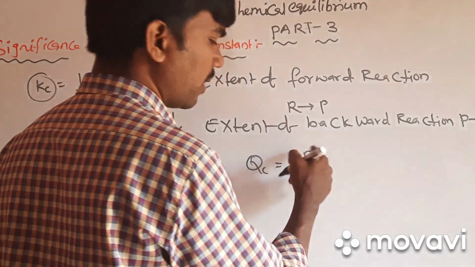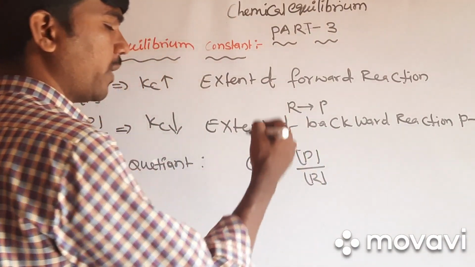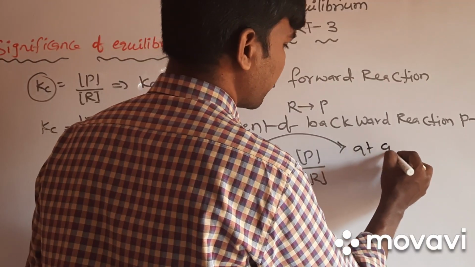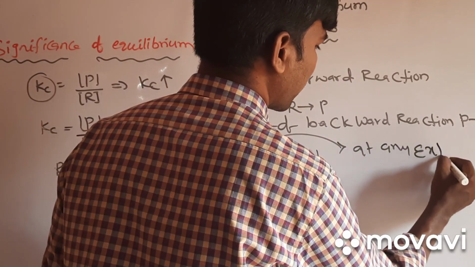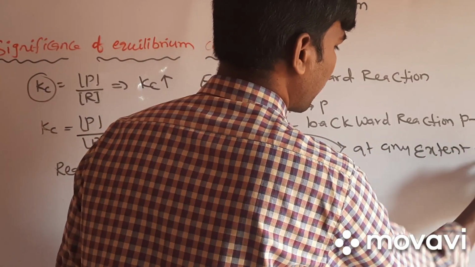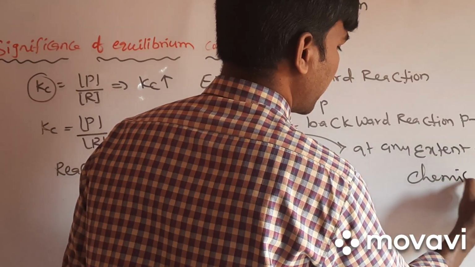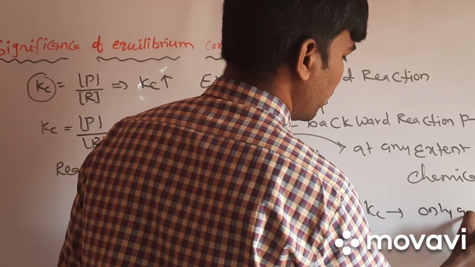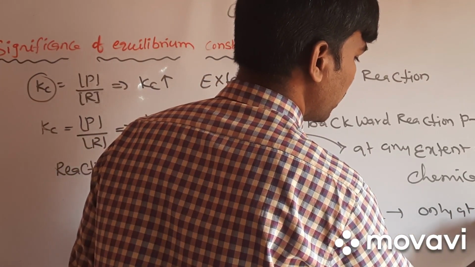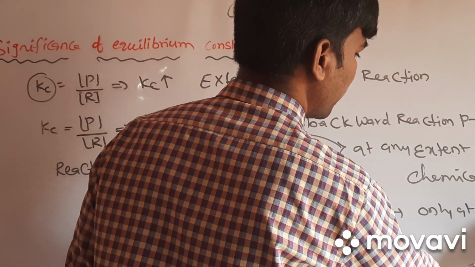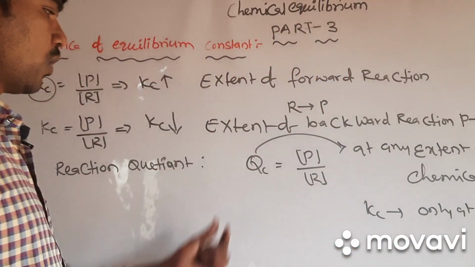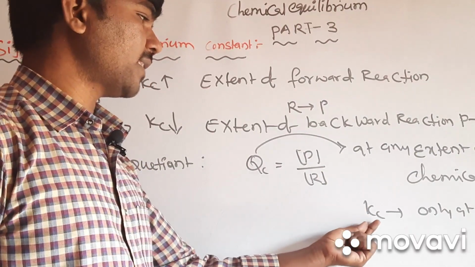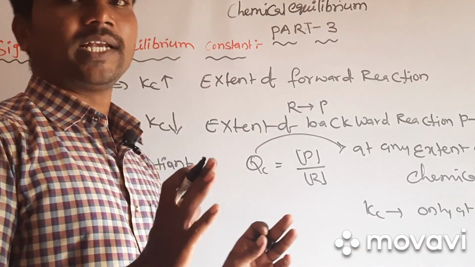Qc is concentration of product by concentration of reactant, but this can be calculated at any extent of a chemical reaction. But Kc is calculated only at equilibrium. That is the difference between Qc and Kc. Qc can be calculated at any instant, at any time, but Kc we can calculate only at equilibrium.